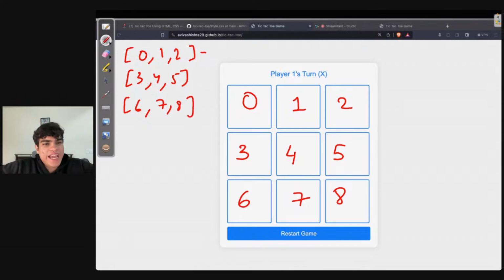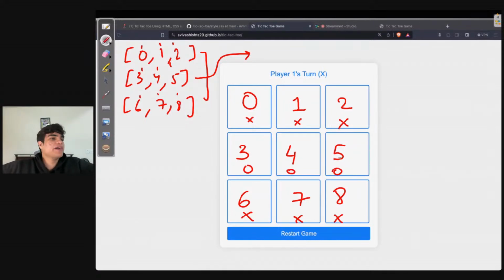If any of these patterns are built, we need to check that the value of 0, 1, and 2 needs to be the same. Then the values of 3, 4, 5 need to be the same, or 6, 7, 8 need to be the same. Agreed? Because if the pattern is x, x, x, or 0, 0, 0, it becomes a pattern, right?